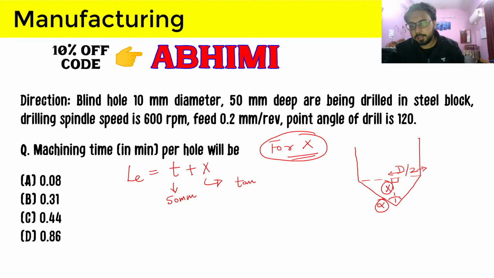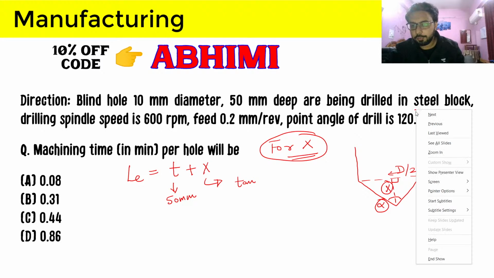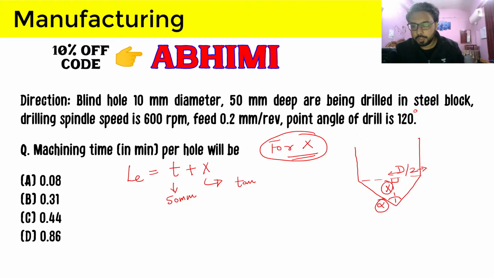The point angle is given as 120 degrees, but we have to use just half of that point angle, because in this right angle triangle ABC, that is the angle that comes into play. So it will be tan 60 degrees